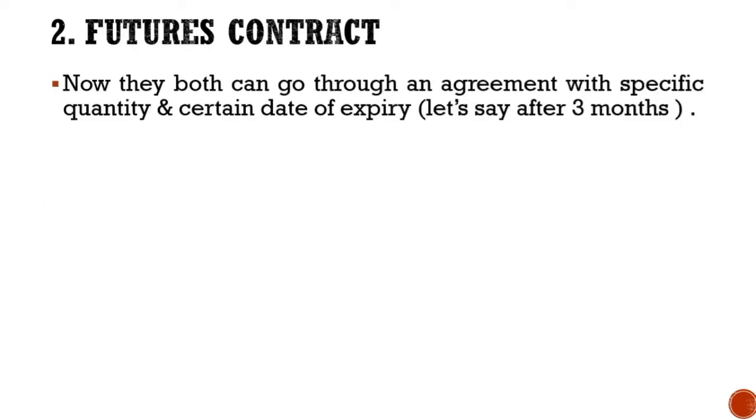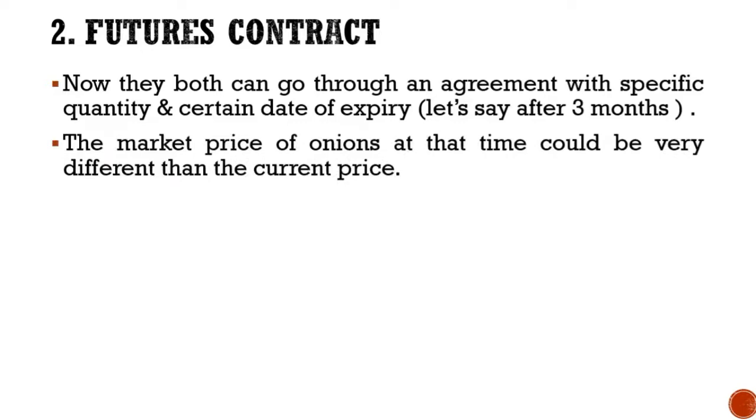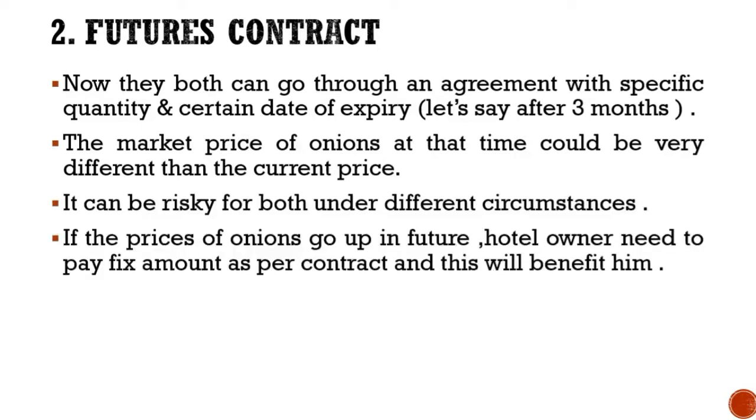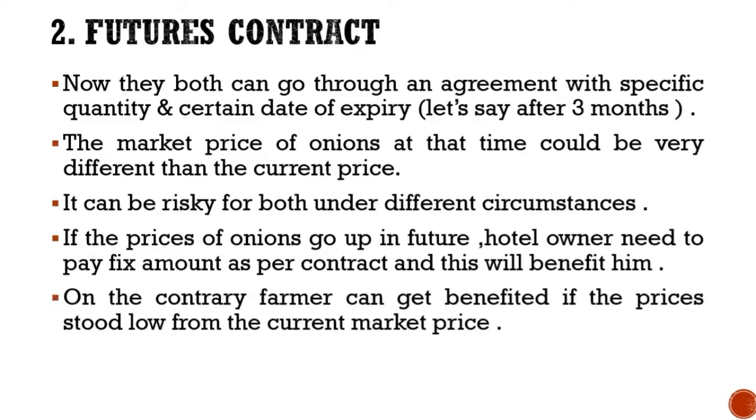Now in that case, both can go through an agreement with a specific quantity and a certain date of expiry, let's say 3 months. The market price of onion at that time could be very different from the current price. It can be risky for both under different circumstances. So if the price of onion goes up in future, the hotel owner needs to pay the fixed amount as per contract, and this will benefit him. However, on the contrary, the farmer can benefit if the prices stood low from the current market price. So with this, the future contract example comes to an end, and this is how a future contract usually works.